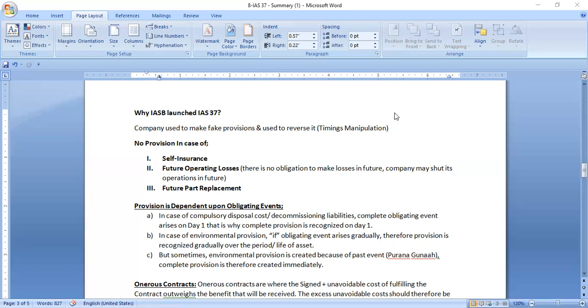So to stop this kind of manipulation, the IASB has launched IAS 37.